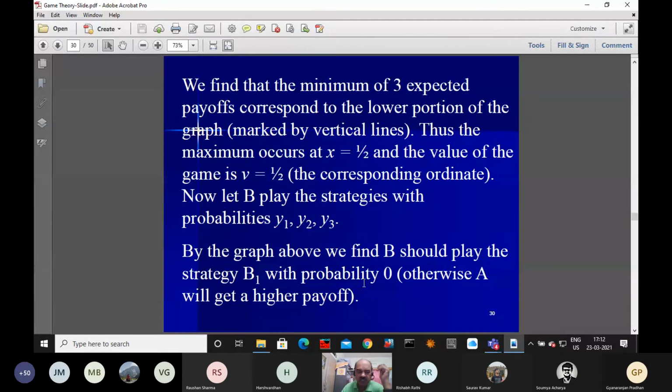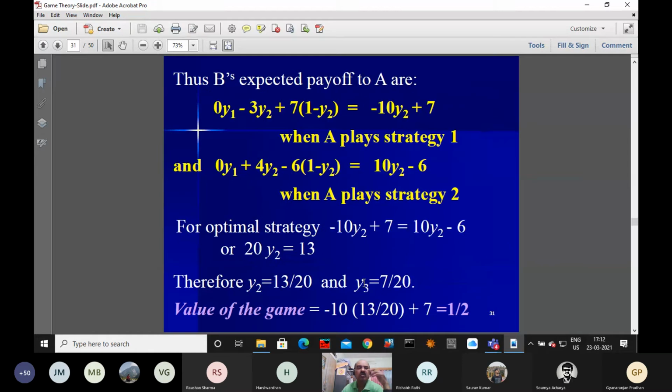Once you are saying it is 0, now we are interested to find the other two. So we have 0 into y1, okay, this is probability. So this is minus 3 into y2. If one of them is 0, you can drop that one.